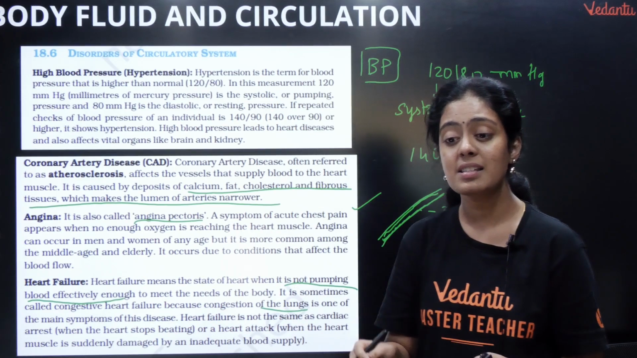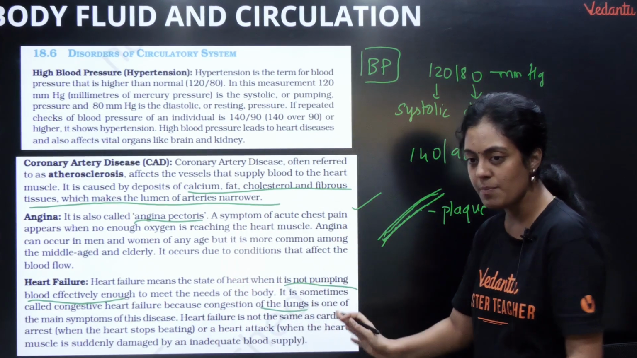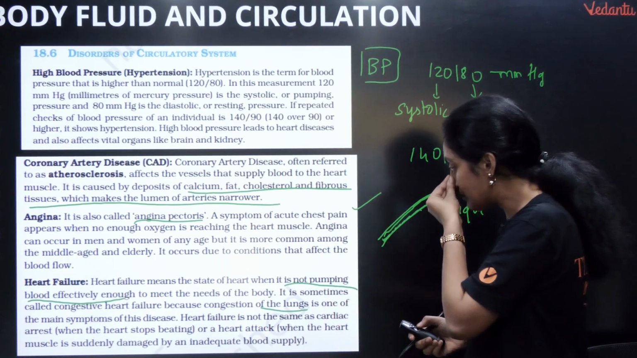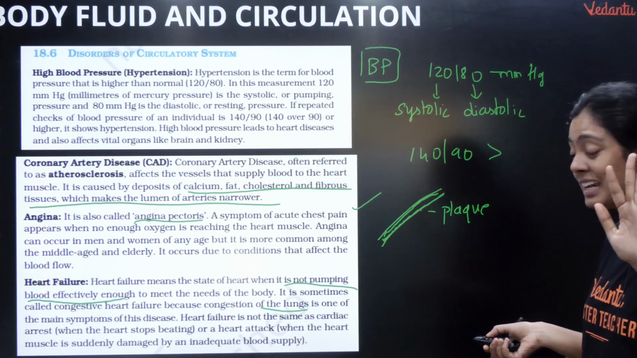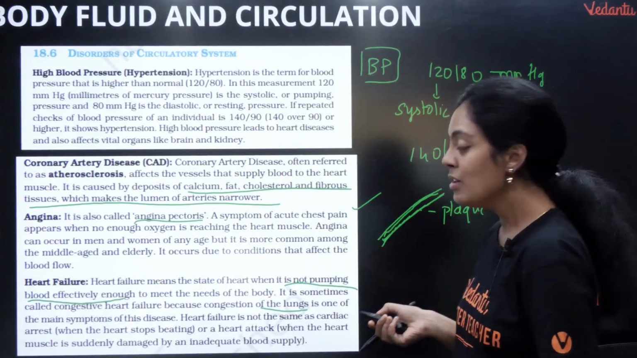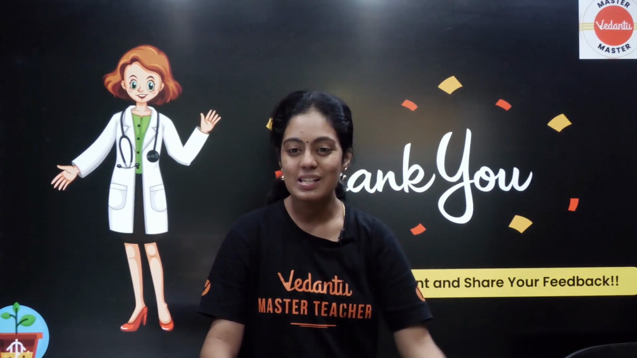So in cardiac arrest, the heart stops beating. That's all, it's over. It will stop beating. It could be any reason, when the heart muscle is suddenly damaged by an inadequate blood supply. Okay, it's very, very important. So that is all about body fluids and circulation.